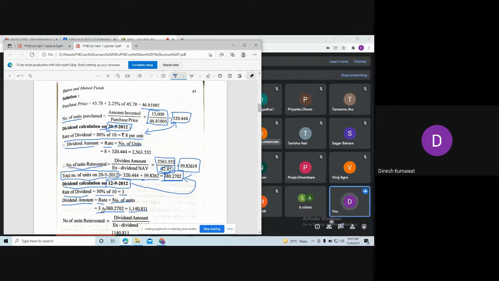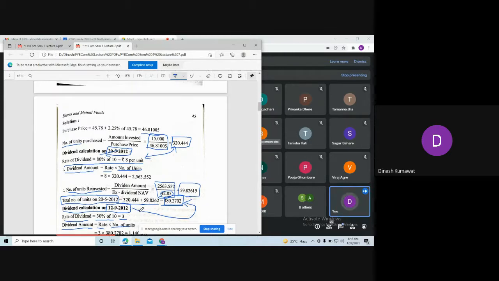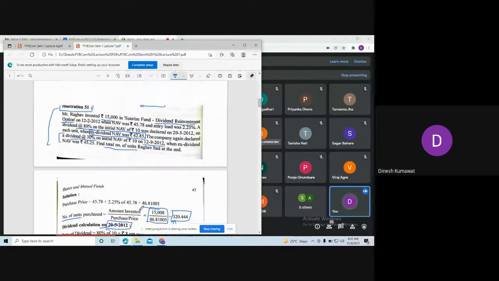And now we need to use this formula: number of units reinvested is nothing but dividend amount divided by ex-dividend net asset value. Now let us see whether the ex-dividend net asset value is there in our problem or not for the second dividend calculation. Observe, do we have ex-dividend net asset value for the second dividend calculation?